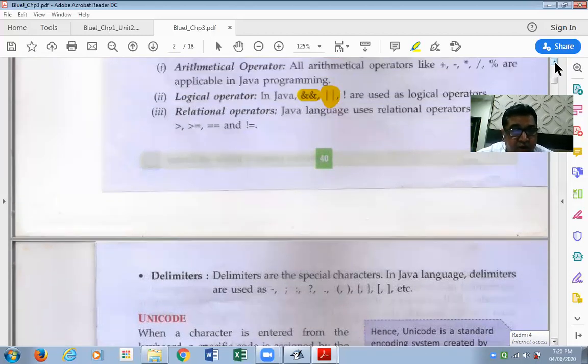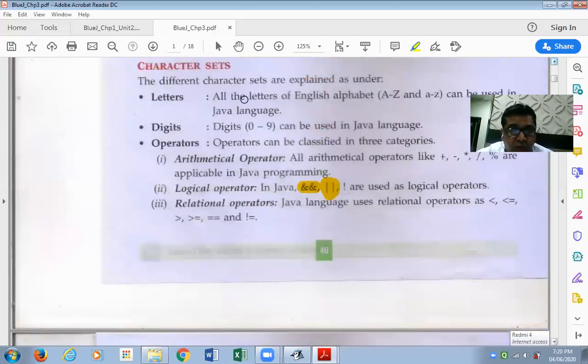These are all the characters that go into a Java program, and so collectively this topic is called the character set.